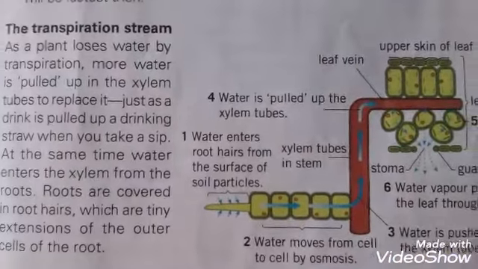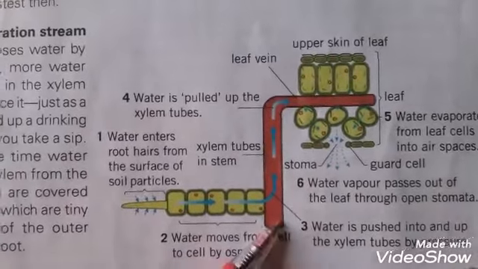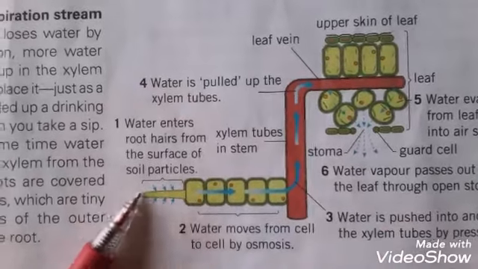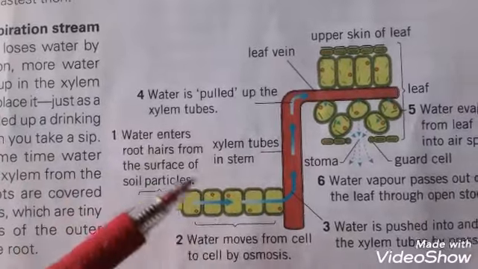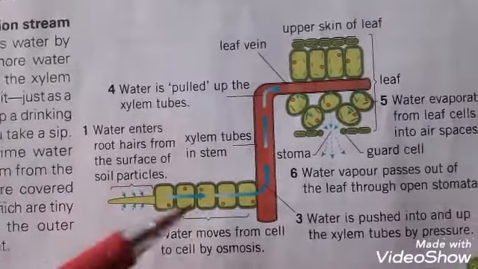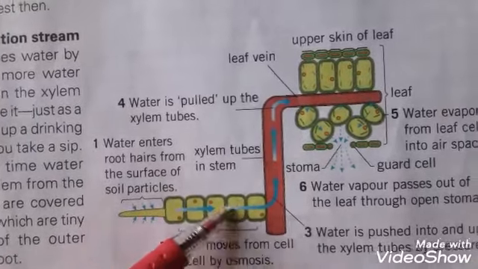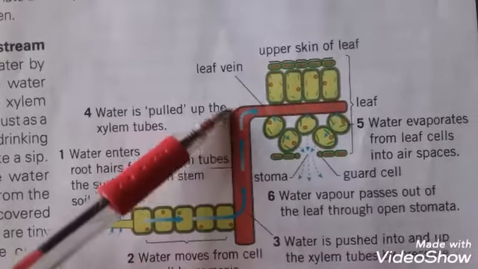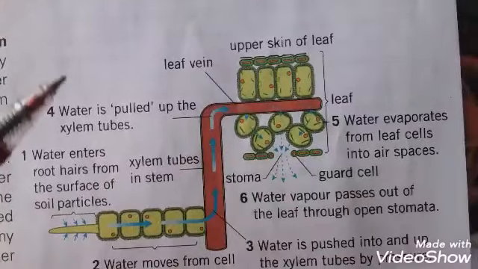Now, transpiration stream. What is the transpiration stream? I am going to explain it by this diagram. You can see that this is a picture of root hair cells, from where water enters the roots from the soil particles. Is that clear? When the water moves from cell to cell, you can see that water moves from one cell to the other cell by osmosis. Then water is pushed up the xylem and creates pressure.